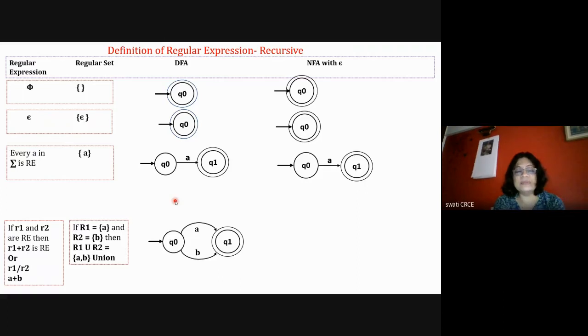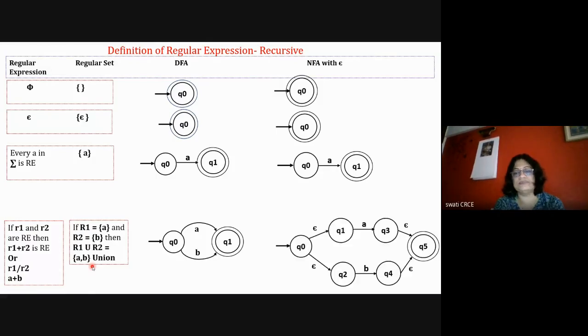Now take NFA with epsilon. The standard diagram of NFA with epsilon for A plus B is this. You need to always remember this is a standard diagram with epsilon symbols, because extra epsilon symbols are added. In the initial state, there are two paths. Either with A the machine will reach the final state, or with B it will reach the final state.